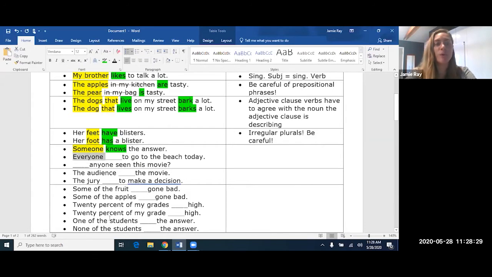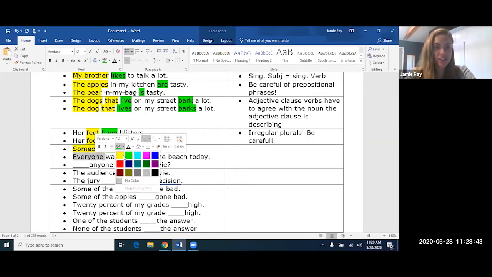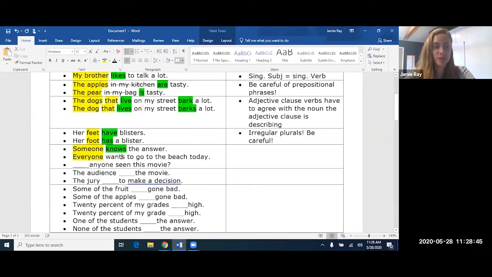Same thing with everyone. It represents many, but it's singular. "Everyone want" or "everyone wants to go to the beach today." It should be wants because everyone is a singular subject. It is third person singular and the verb has to have an S on it.